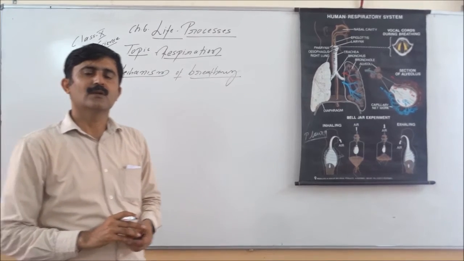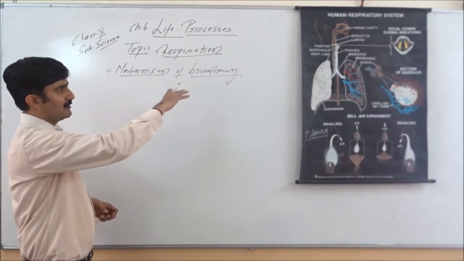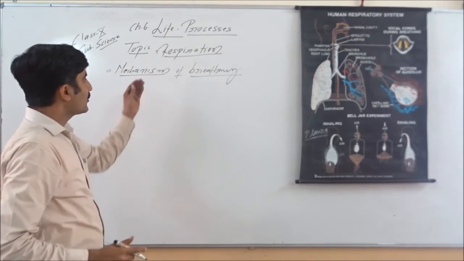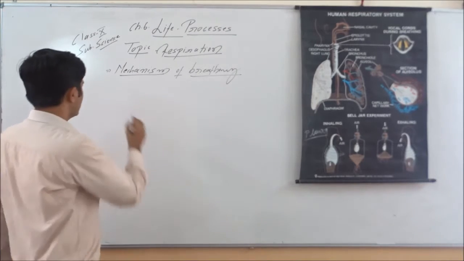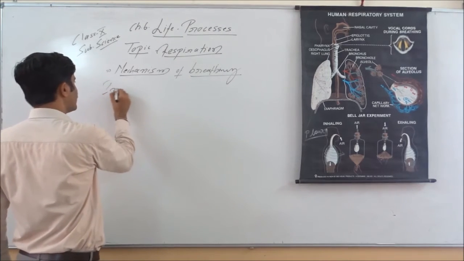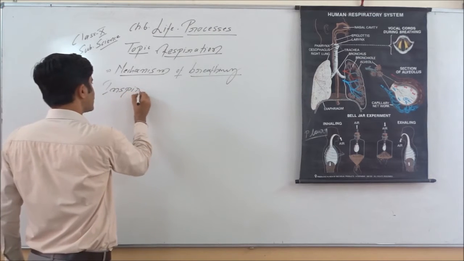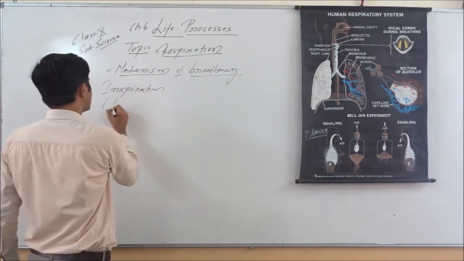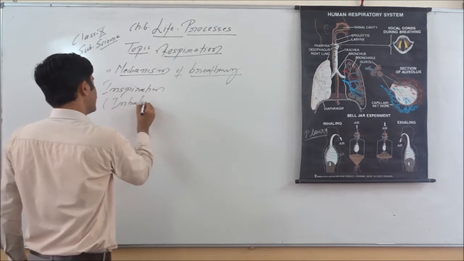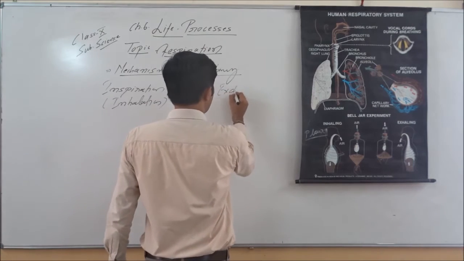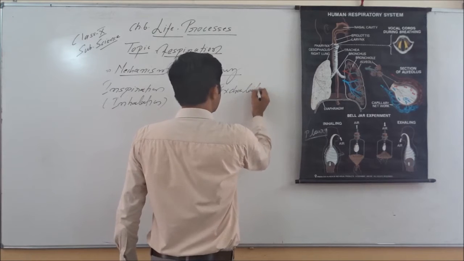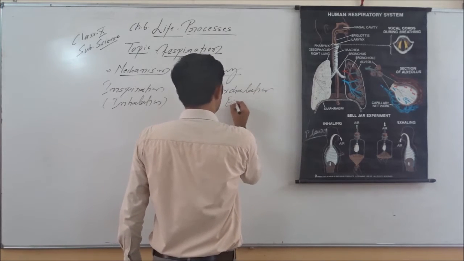So let's write it in the form of a flowchart. When we talk about the mechanism of breathing in humans, there are two things that happen, as we have discussed: inspiration, or in other words inhalation, and the other is exhalation or expiration.